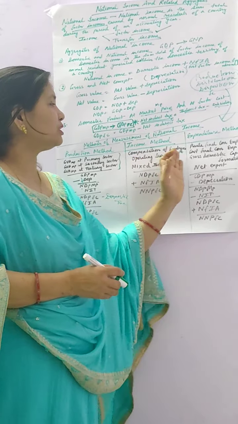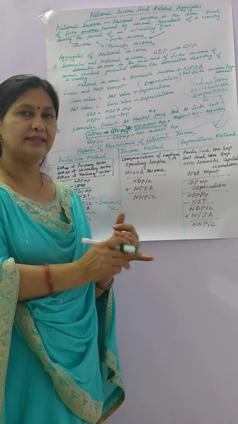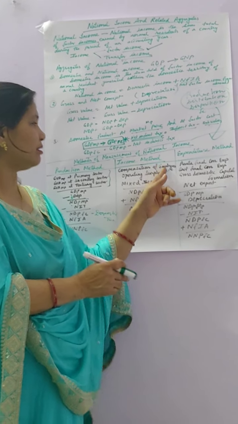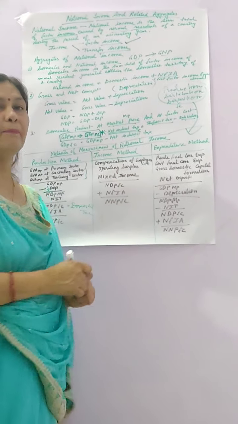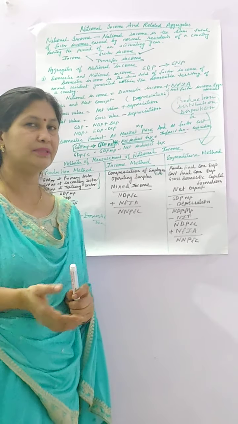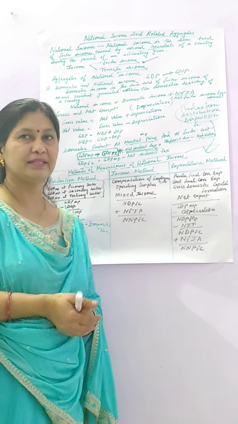So if compensation of employees is given, there is no need to take salaries or wages in cash, salaries and wages in kind, and employer contribution separately. It will include all four components. So COE means compensation of employees. We are giving compensation to employees for their work done, that is, the remuneration we are giving to the employees.